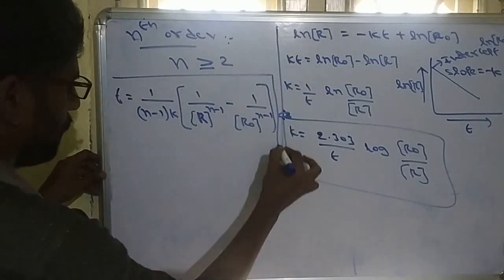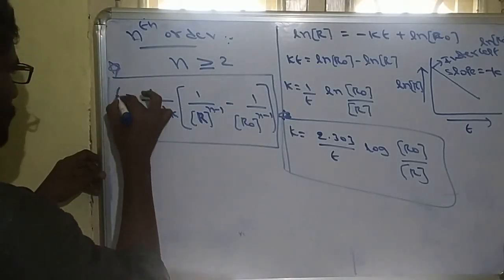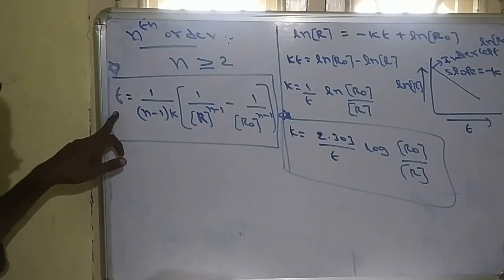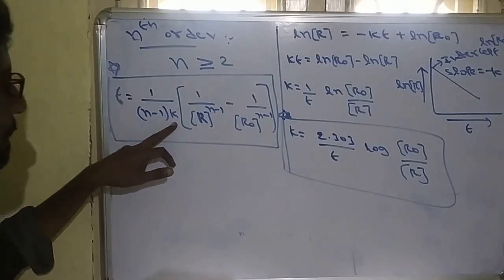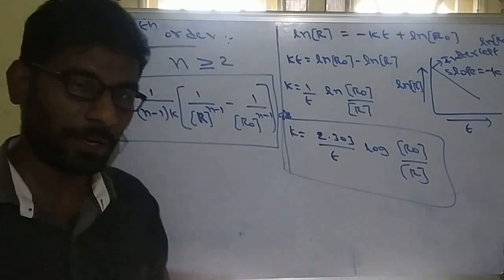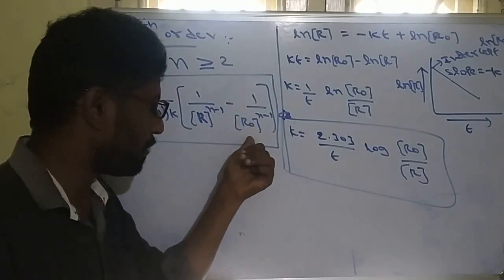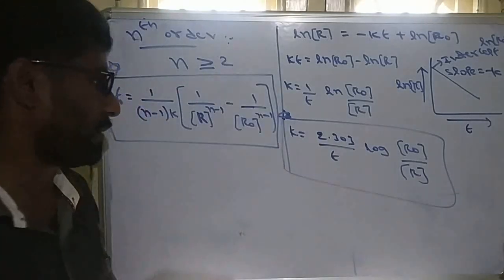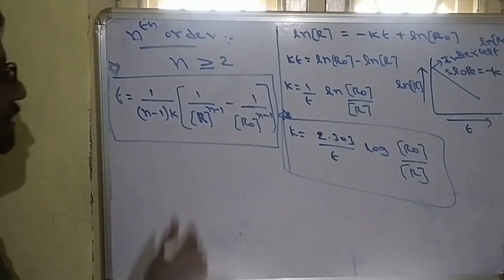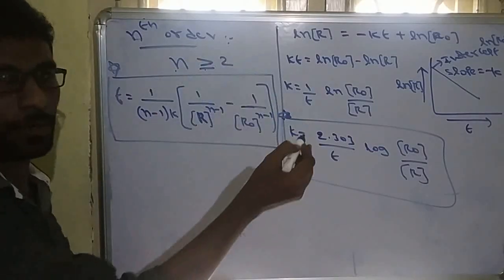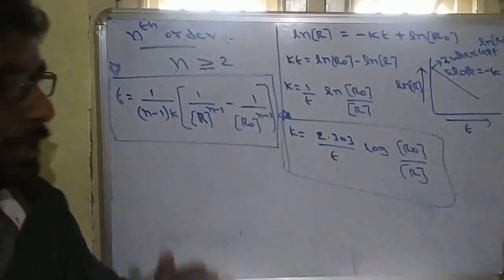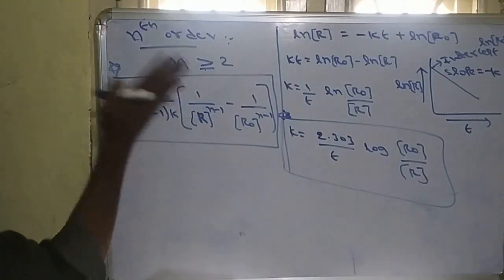So this is an important formula, the rate constant of nth order or time of nth order. So k is equal to 1 by n minus 1 into t into 1 by r, where r means final concentration, whole power n minus 1, minus 1 by initial concentration whole power n minus 1. So this is the nth order rate constant formula. But this n must be 2 or more. For zero order and first order, we have to use the earlier formulas directly. But if second order or third order is there, we can use this formula.